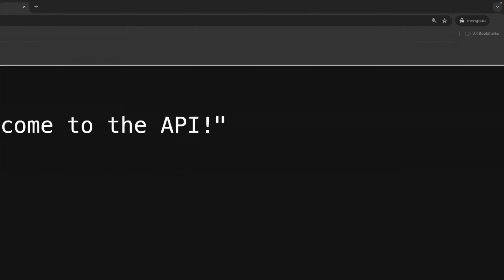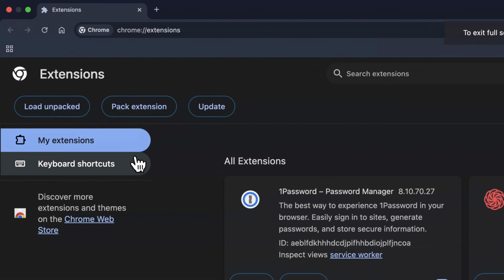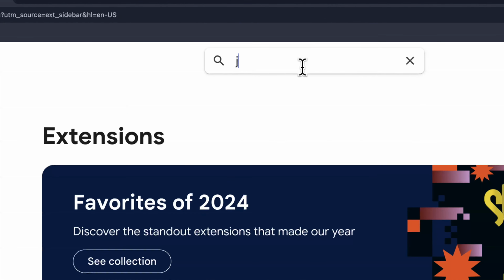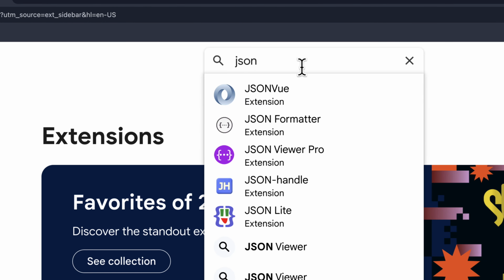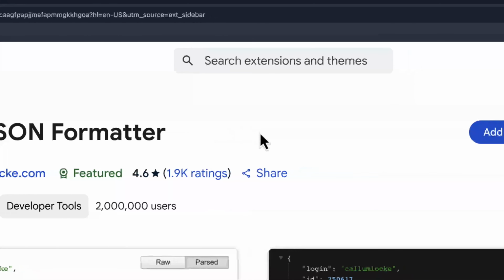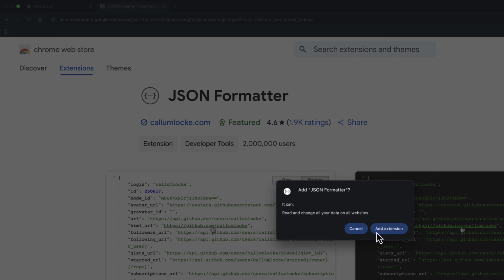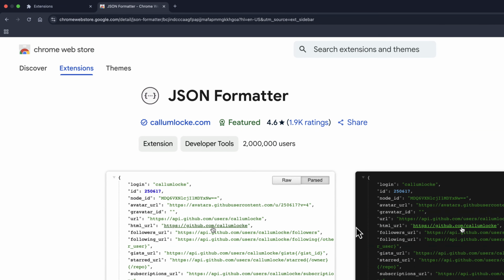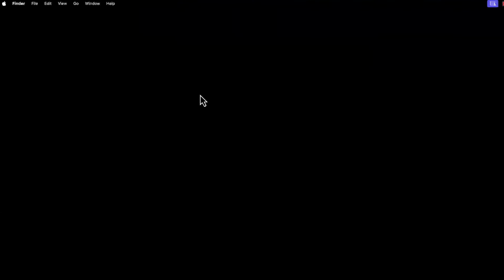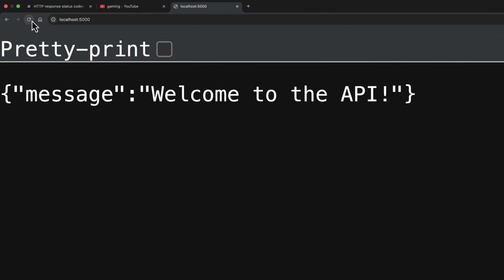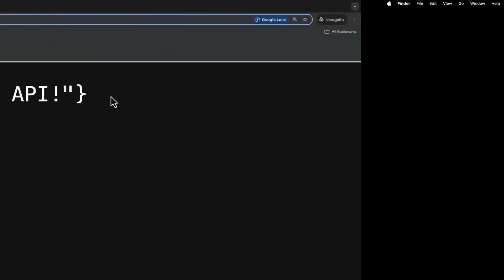So here I'm going to install an extension, go to Chrome Store, and then search for JSON formatter, and then add the extension. It is going to format our JSON in the browser, where I am in incognito mode.